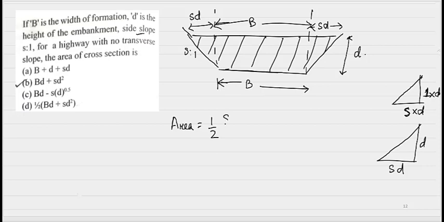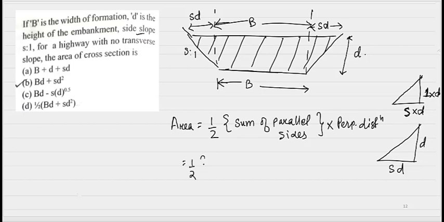half into the sum of parallel sides into the perpendicular distance. The half sum of parallel sides means this side plus this side are the parallel sides, so B plus B plus Sd plus Sd, into the perpendicular distance, which will be d.